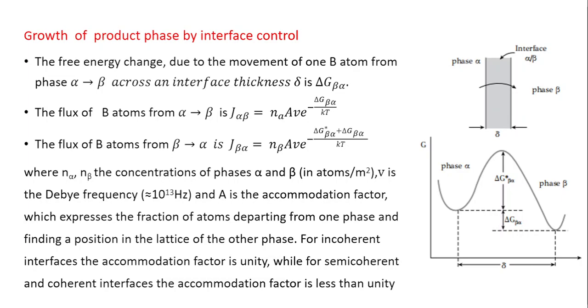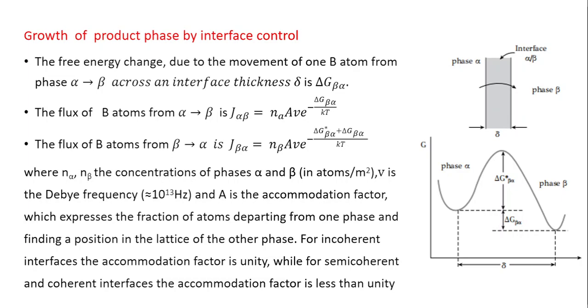So now what we are considering is the surface area perpendicular to the interface, and that area effectively is A, and then the number of atoms per unit volume is N alpha in the alpha phase, and N beta is the number of atoms per unit volume in the beta phase.